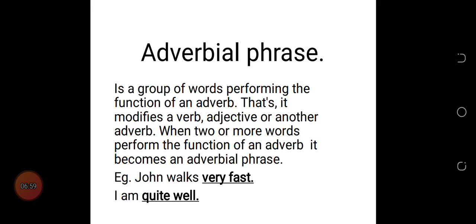This is modifying the verb walks. John does not just walk fast, he walks very fast. Then the second one, I am quite well. Quite is also modifying what? The adjective well. So for the adverbial phrase here, we have quite well.